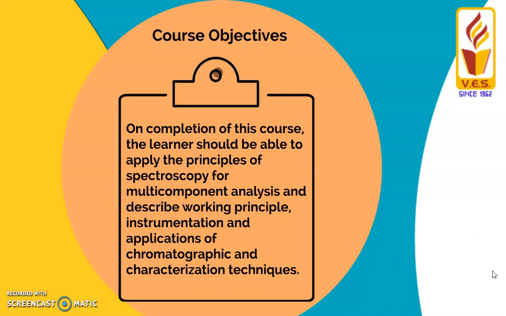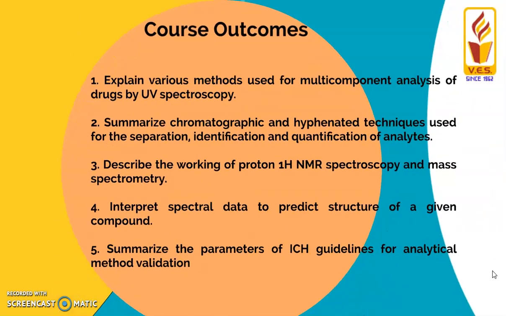So what are the course objectives? On completion of this course, the learner should be able to apply the principles of spectroscopy for multi-component analysis and describe the working principle, instrumentation and applications of chromatographic and characterization techniques. Course outcomes: explain various methods used for multi-component analysis of drugs by UV spectroscopy.